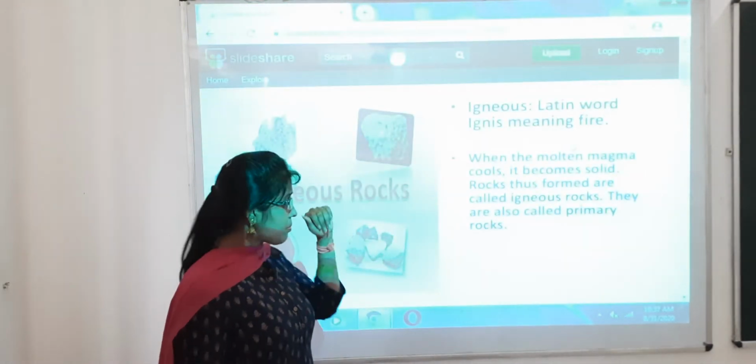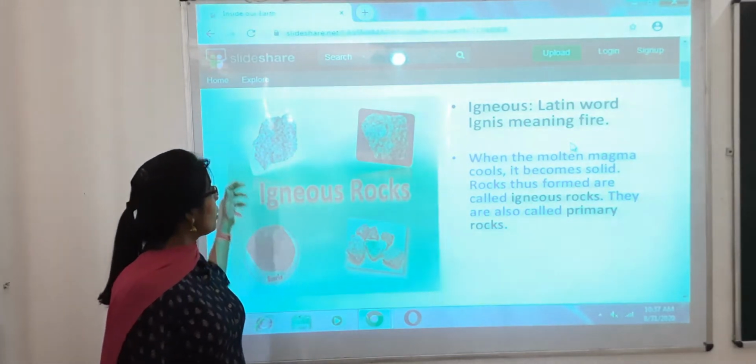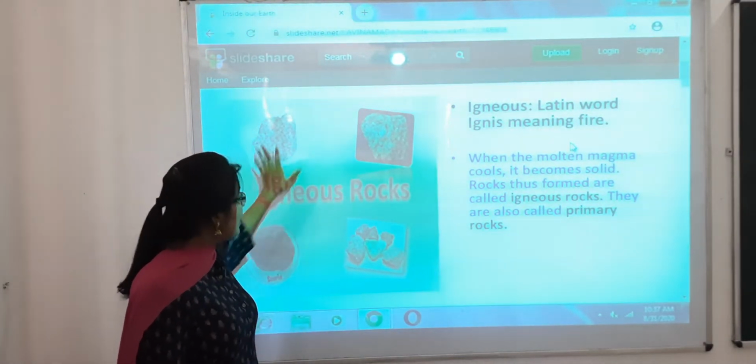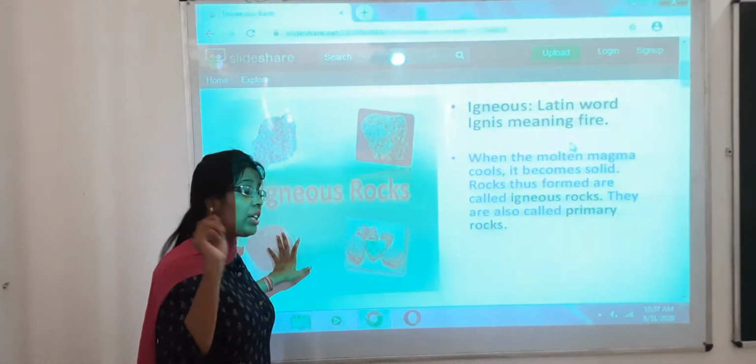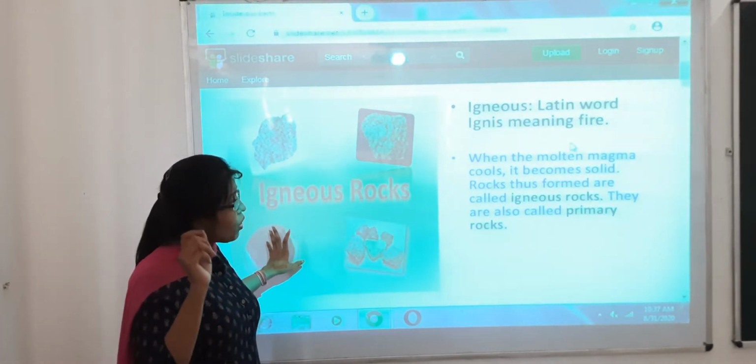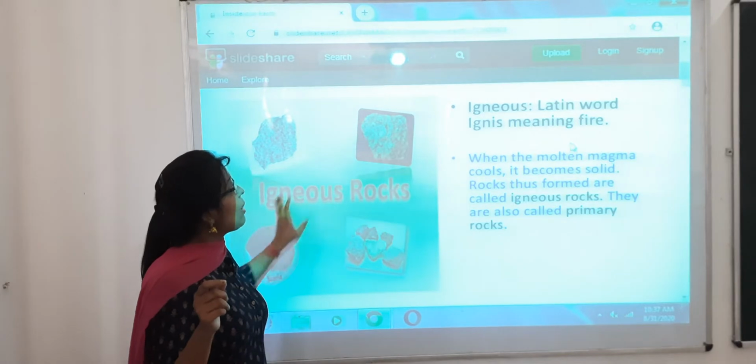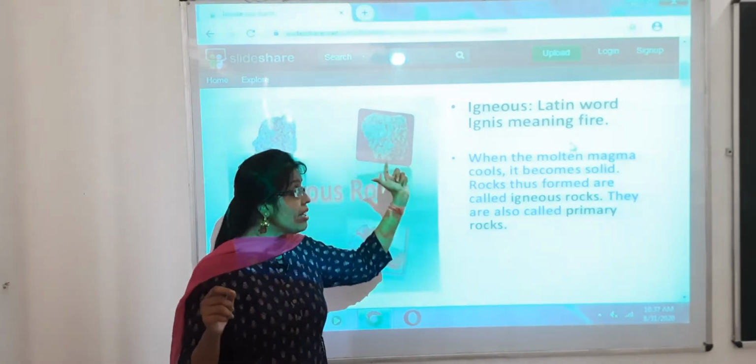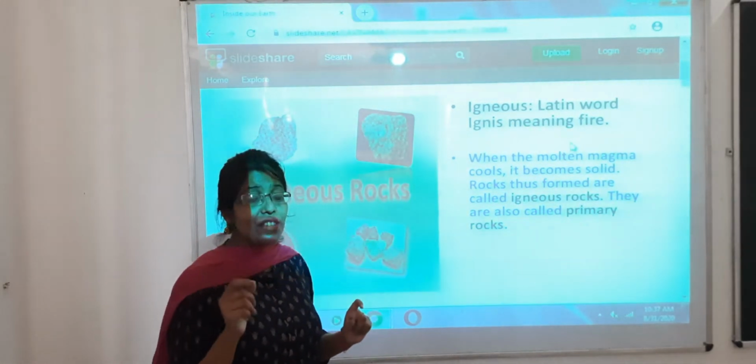Now let us see more about the igneous rock. As you can see in the figure here, there are different types of rock. They all differ in their size, color and texture. Why? Because of the way they originate and form. As I said, igneous is derived from the Latin word ignis, which means fire.